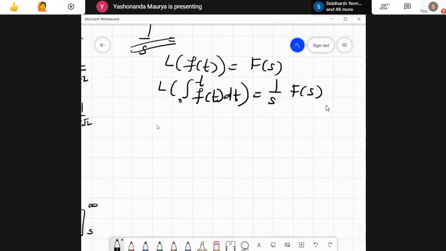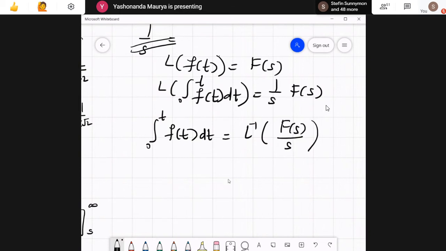So if I apply inverses on both the sides, it means integral 0 to t f of t dt is nothing but Laplace inverse of F of s divided by s. So the same thing can be applied. We want to find now this expression.